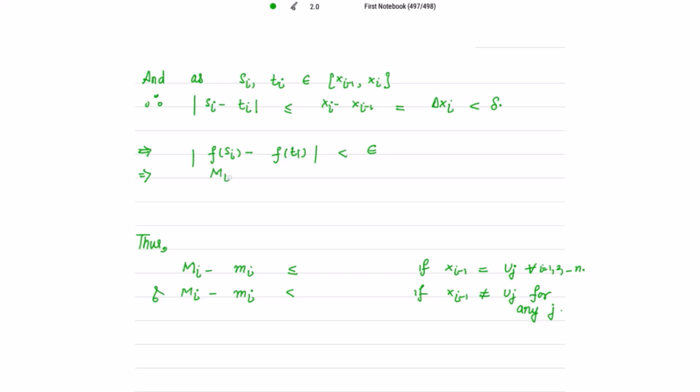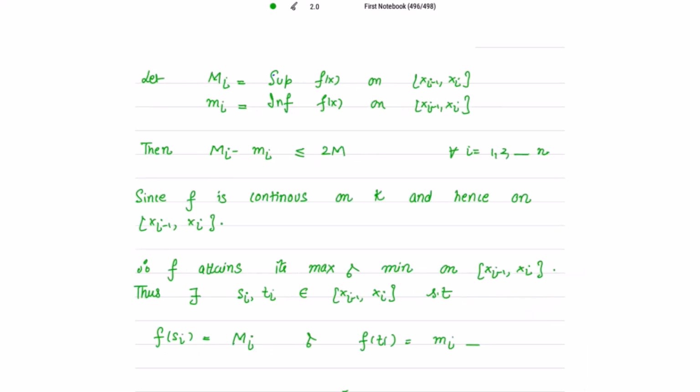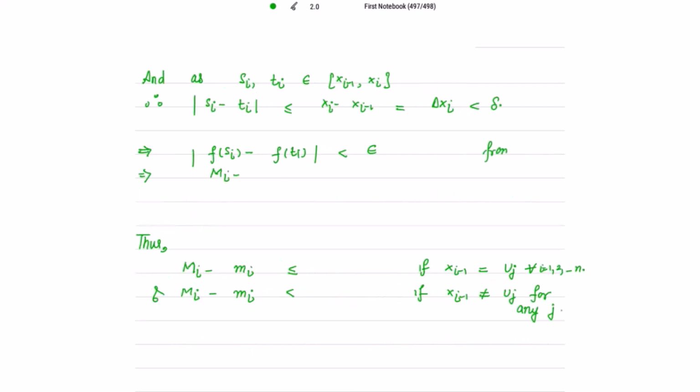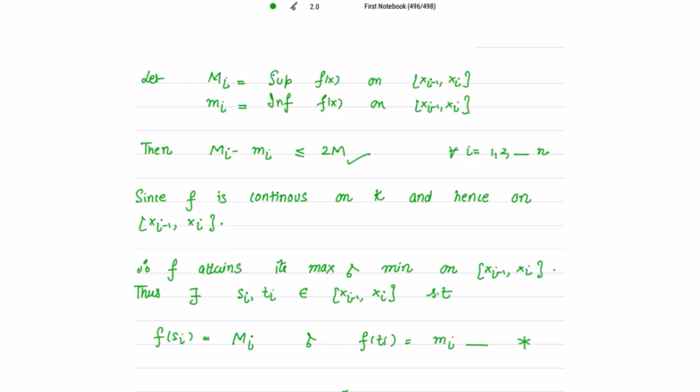Okay. Now what is f of Si? This is capital Mi, from what I have written just now. Let me take this as star. And what is f of Ti? This is small mi, and their mod is less than epsilon. So this implies capital Mi minus small mi is less than epsilon. So thus, I have two values now. Mi minus mi is less than or equal to, from here, 2m.